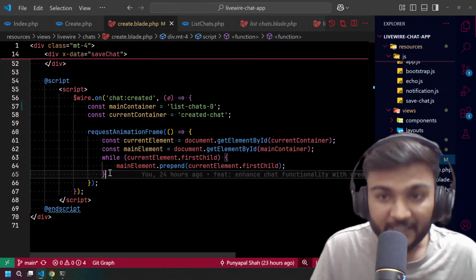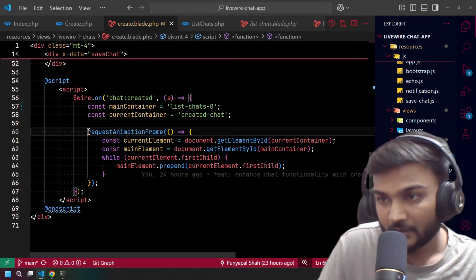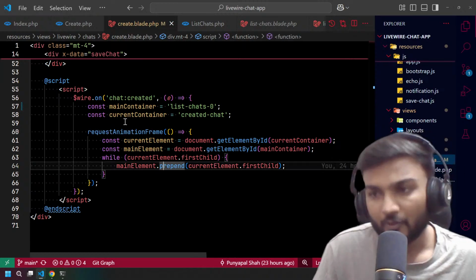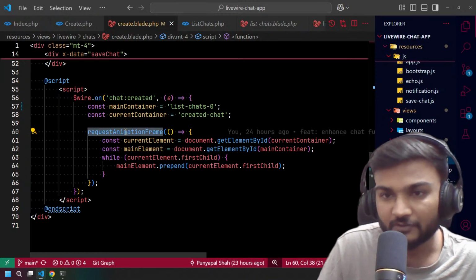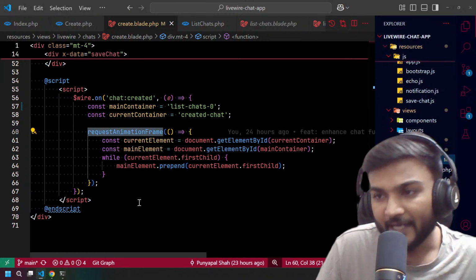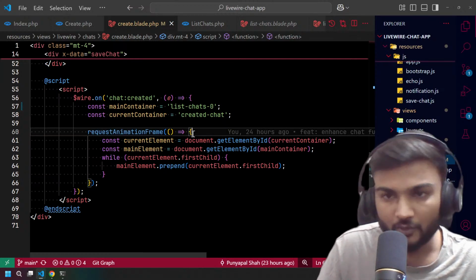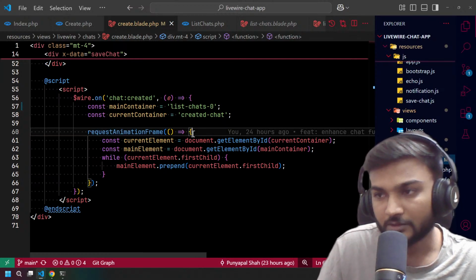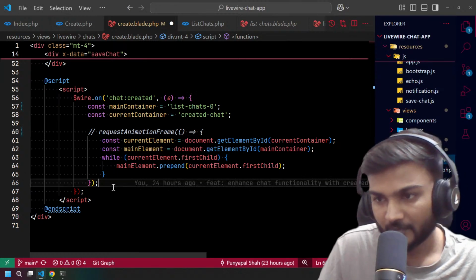The main interesting thing here is request frame. What does this function do in JavaScript? If I remove this, our code will not work. Let's do it.